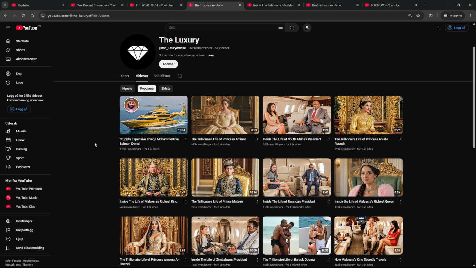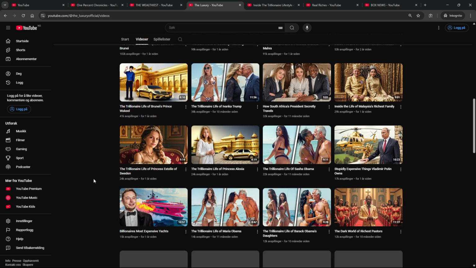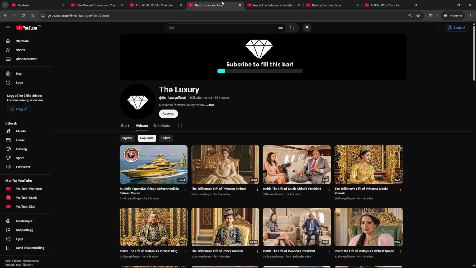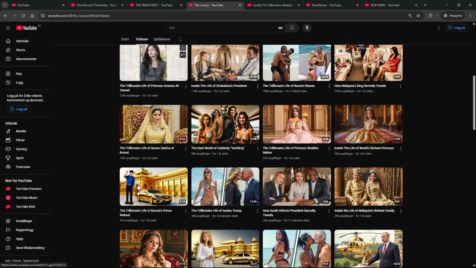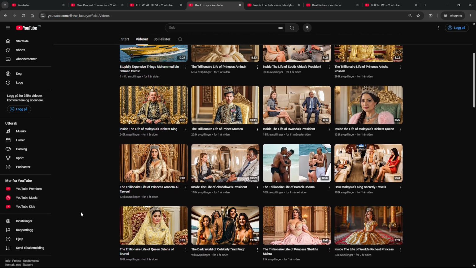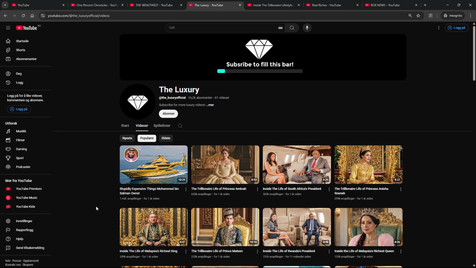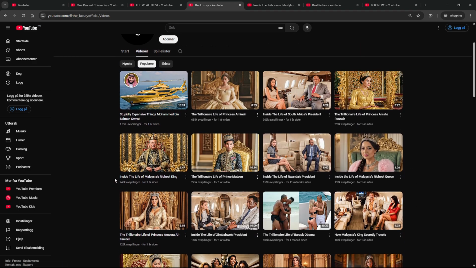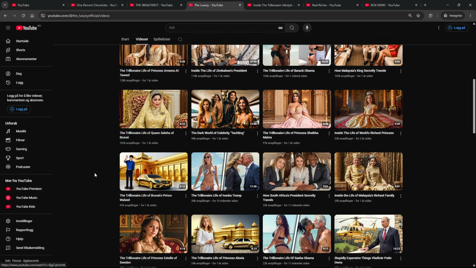And as you can see here, the niche isn't just luxury. They talk about everything luxury, like the most expensive houses owned by Elon Musk, or the most expensive boats owned by Bill Gates, or whatever. They are very specific, or at least the content that does well are these inside the lives of very rich, powerful people. So like inside the life of Malaysia's richest king.